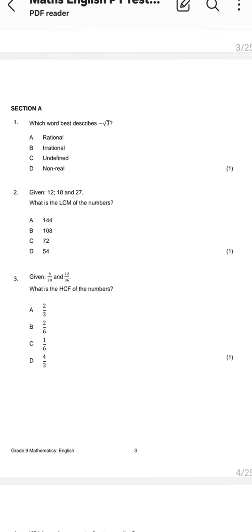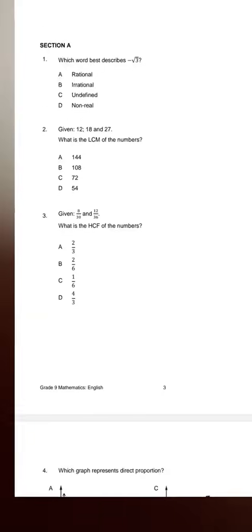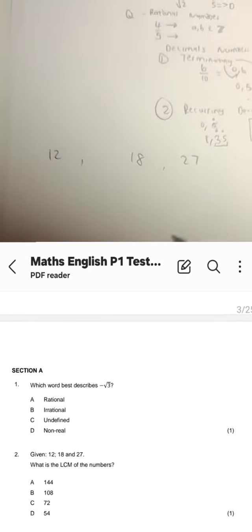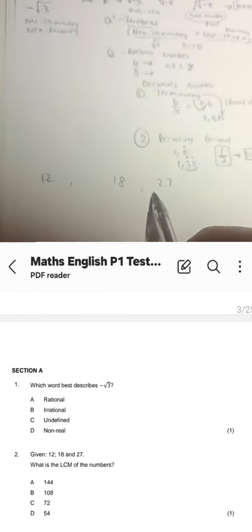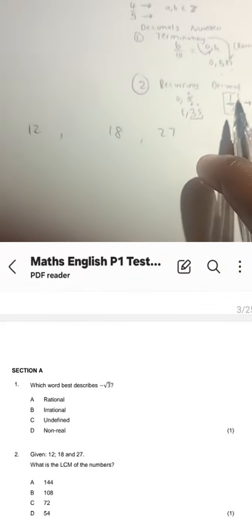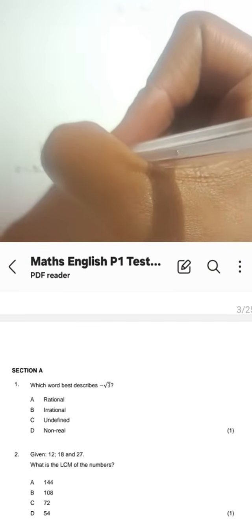So anyways, given 12, 18, and 27, what is the LCM of the numbers? Now, LCM, what do we mean by that? We mean lowest common multiple. All right. So I see what you've written there, that you're saying it's B. But guys, how do we find the LCM? Hopefully, we know that we can take all of these numbers and find the product of their prime factors. So if we take 12 and we say it is equal to its prime factors, we don't even need to use the letter method here, guys. Okay.